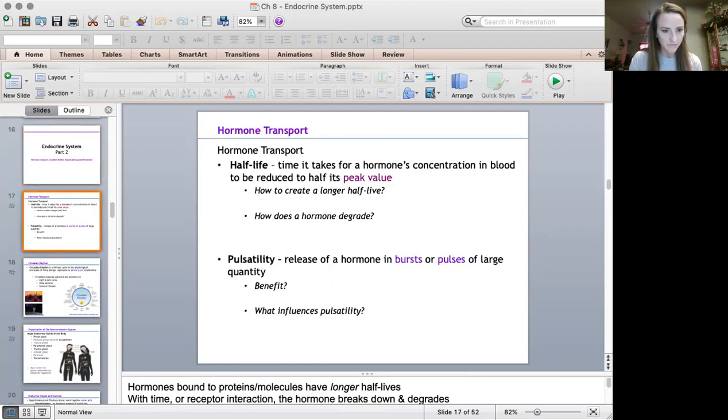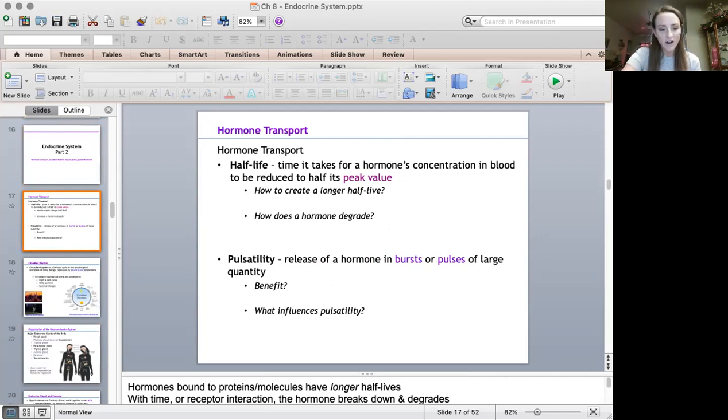Let's see. Yes, you will have questions about half-life and pulsatility. You did have a question on your last quiz, or chapter 8 quiz, about pulsatility. So you'll probably have a question on your final exam about half-life. First, what's the definition of it? And then how do we create a longer half-life?